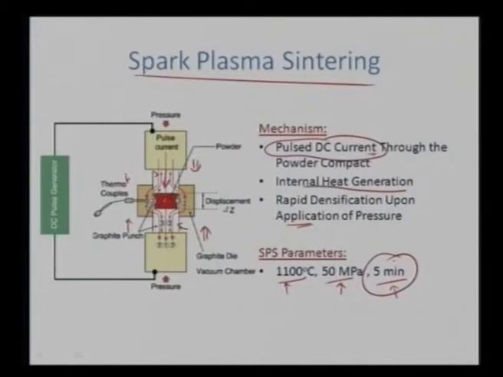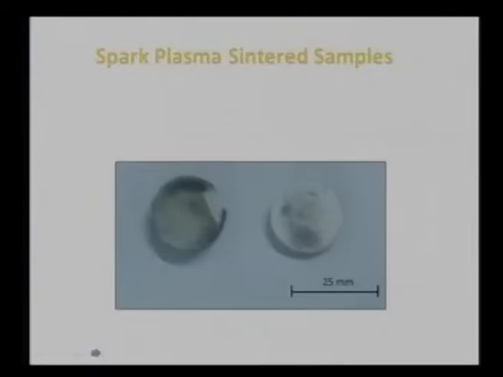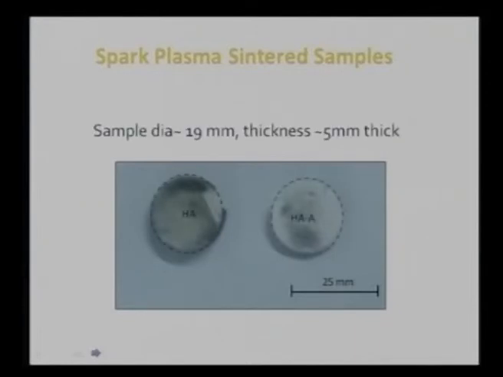We create localized heating along the powder particle surface, followed by necking and rapid sintering because of the Joule heating. Simultaneously, we are applying pressure. So we can very easily achieve densities greater than 95%. And these are the spark plasma sintered samples. The sample diameter is approximately 19 millimeters, and the thickness is approximately 5 millimeters.